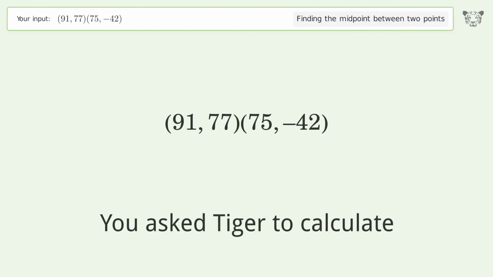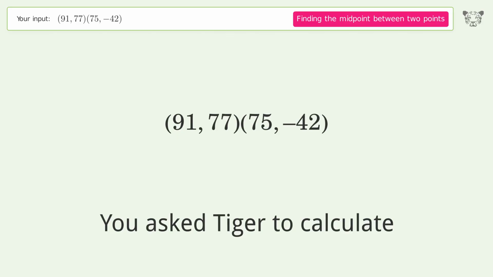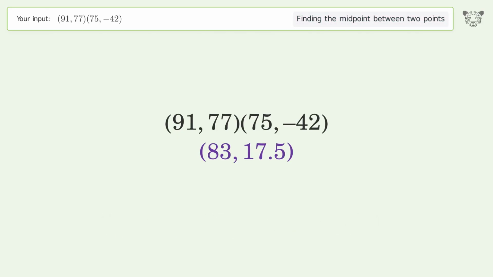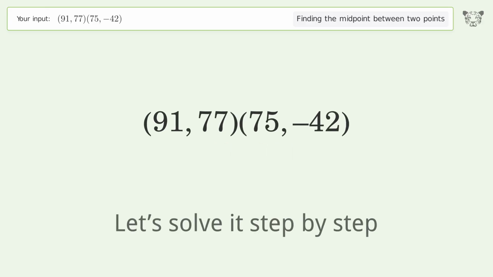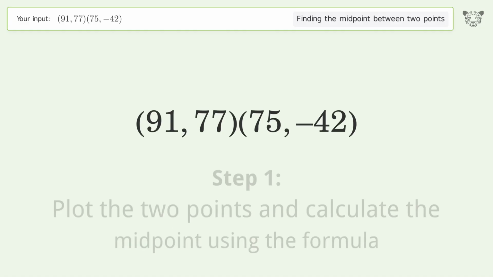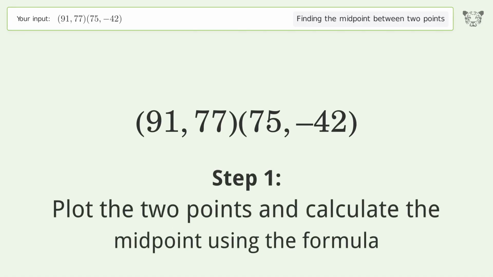You ask Tiger to calculate. This deals with finding the midpoint between 2 points. The midpoint between the 2 points is 83, 17.5. Let's solve it step by step. Plot the 2 points and calculate the midpoint using the formula.